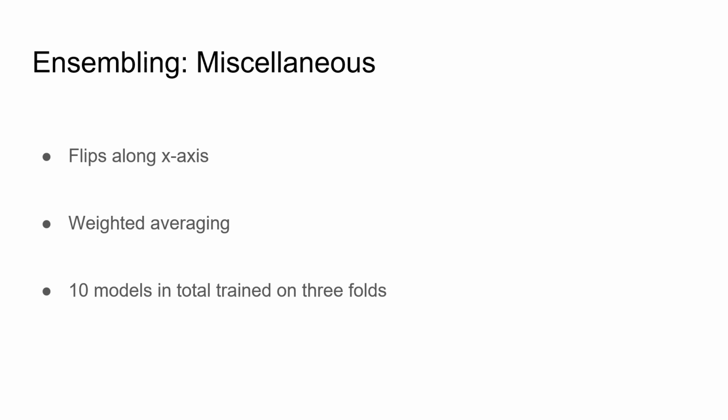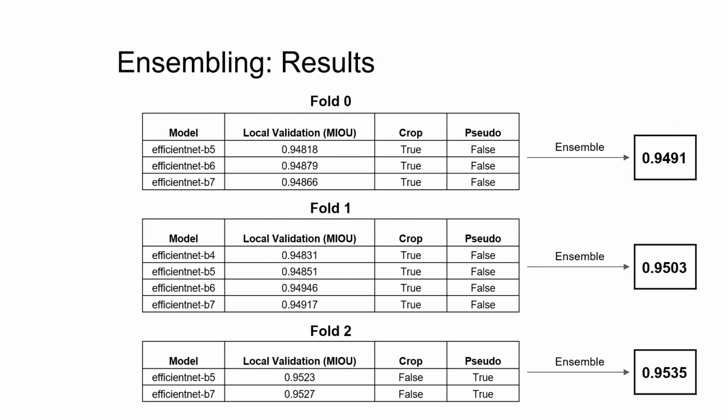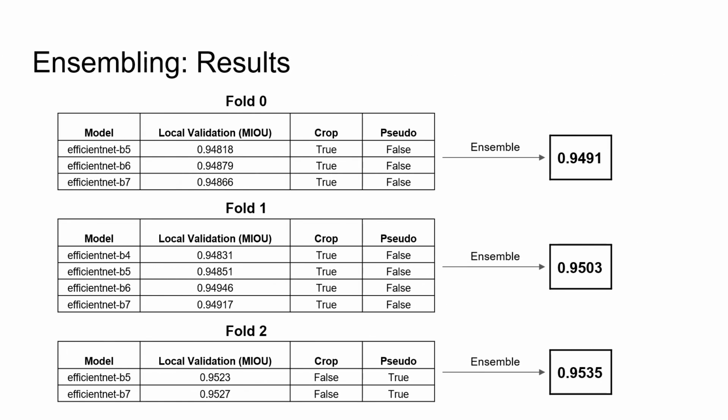Some additional info about our ensembling is the following. We used flips along the x-axis. Also, we did weighted averaging so that better performing models would contribute more. And in total, our best submission consists of an ensemble of 10 models trained on 3 folds. Here are the results of our ensembling on local validation. And if you look closely, you can see that we can get a consistent gain of 0.1%.